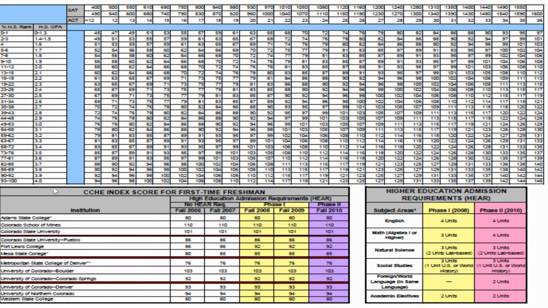You're going to use that unweighted GPA on this grid, and you can get an idea of what your unweighted GPA is. That weighted GPA was around a 2.8. Unweighted is probably around a 2.5. So you'd want to go here, come across to see what it would take to get into CSU Fort Collins, which would be in this range of index score, because remember, CSU Fort Collins is 101. So at a 2.5 GPA unweighted, you come over here to see in that range. You'd need an SAT composite score between 1200 and 1240 just to be considered eligible.